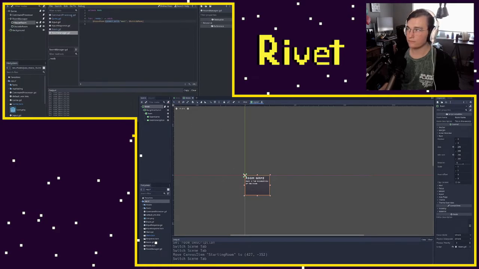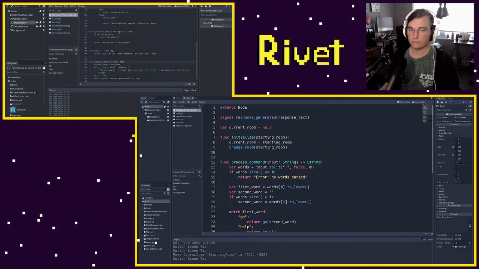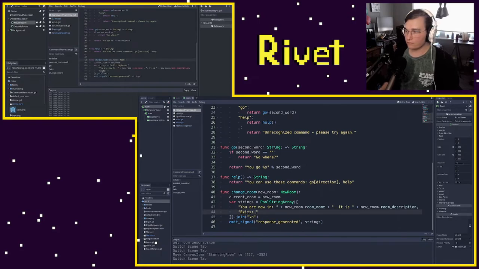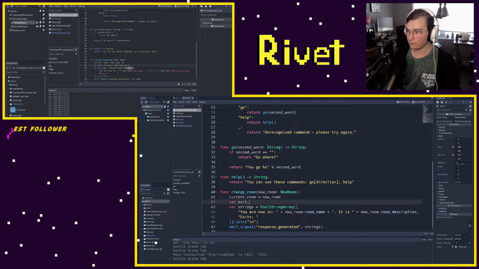to a new room. So in order to do that, we can come to our command processor. And remember, we are keeping track of our current room here, so we can get the exits of that room. And one thing we want to do now is when we're changing rooms, we want to print out the available exits for that room. So how can we do this? Well, one thing we can do is say var exit string, and we're going to say new room dot exits. So first we're going to get the exits.